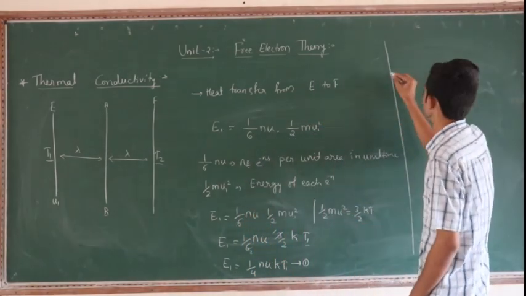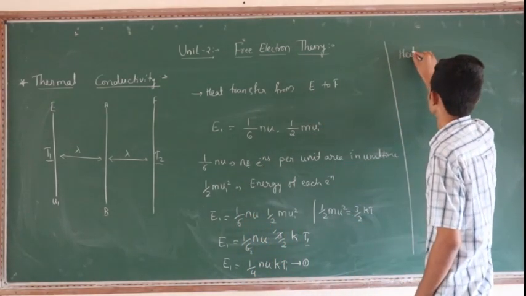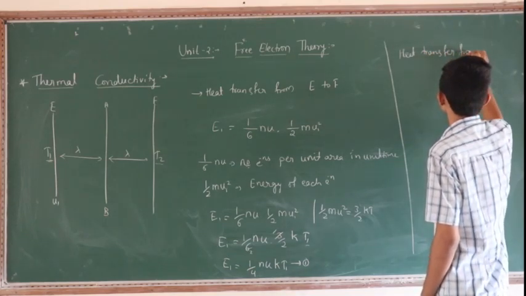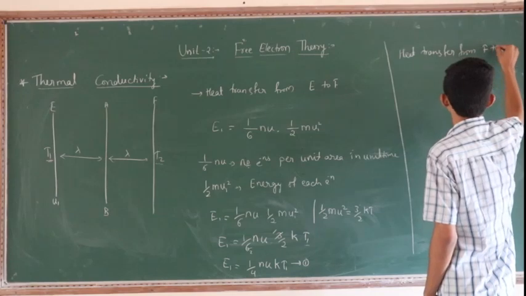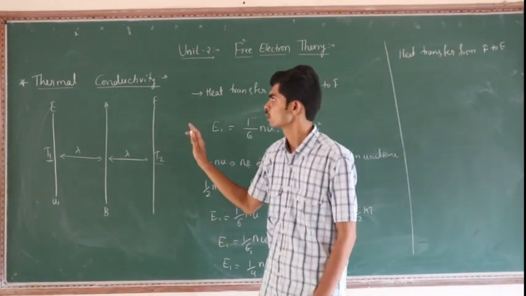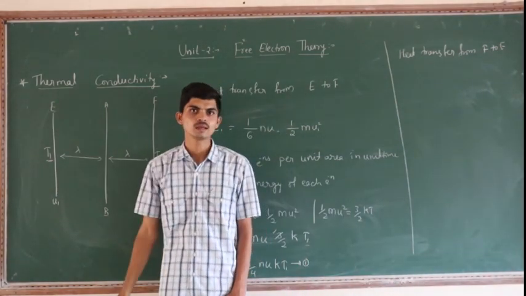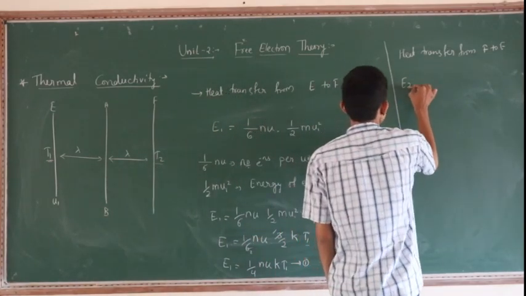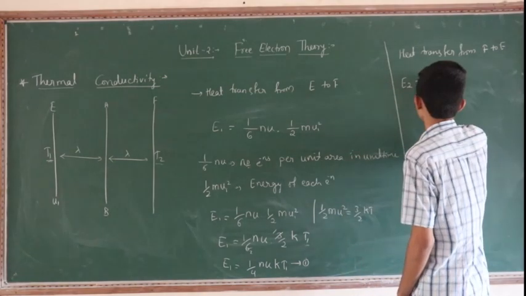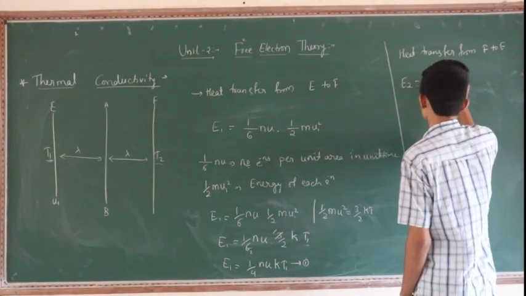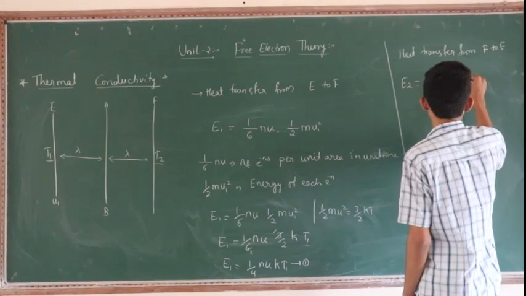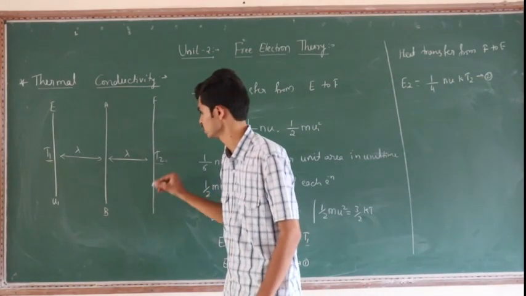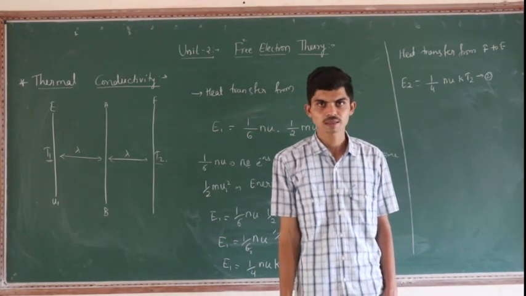Similarly, the heat transfers from F to E. In this case, the energy E2 is given by, similarly, 1 by 4 n u k T2, equation number 2, because here the temperature is T2.